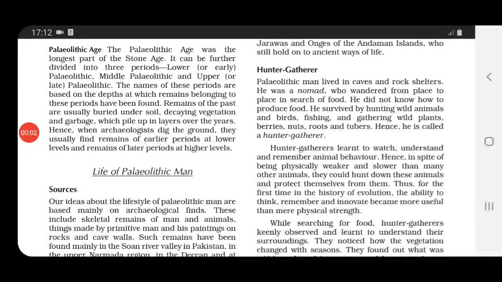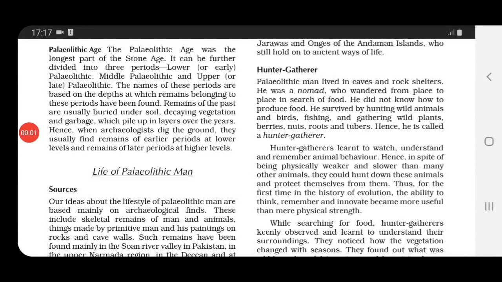Now talking about the Paleolithic Age, children. In this chapter, we are mainly going to focus upon the Paleolithic Age. If I ask which was the longest part of the Stone Age, the answer would be the Paleolithic Age. This Paleolithic Age is further divided into 3 periods: lower or early Paleolithic, middle Paleolithic and upper Paleolithic. The names of these periods are based on the depths at which remains belonging to these periods have been found.